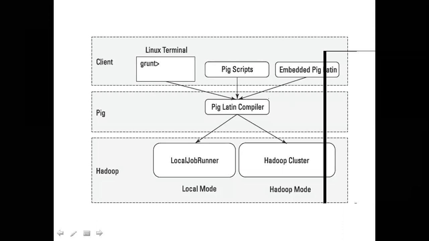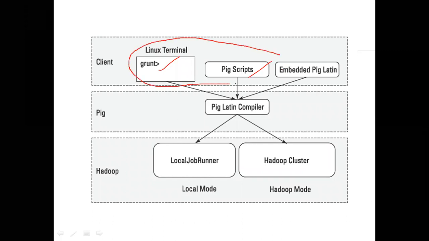We have briefly seen this diagram. The pig scripts are given to the pig Latin compiler. We will see later what this grunt is. In the next topic we will see about this grunt. This first part we will see in the next topic. We will understand different ways of writing the pig program. What are the different ways of writing the pig program? We will see this later.